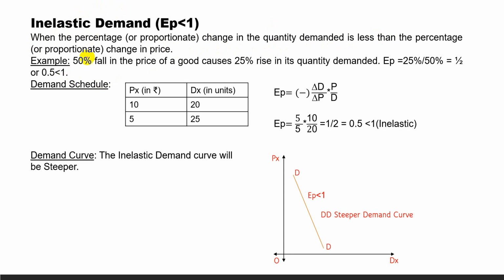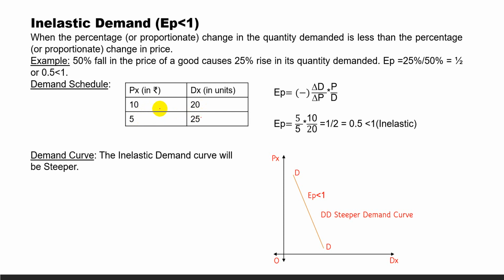For example, 50% fall in the price of a good causes 25% rise in its quantity demanded. So EP is equal to 25% divided by 50%. That is half, or 0.5, which is less than 1, means inelastic. Let us consider this schedule, demand schedule. Price decrease 50%. Quantity demanded from 20 to 25 is the 25%.